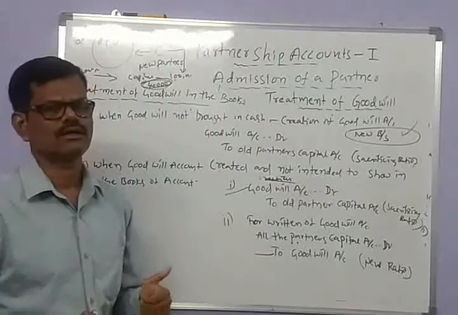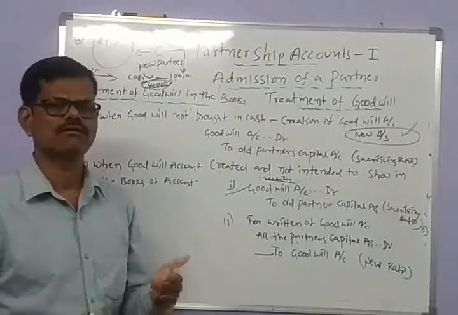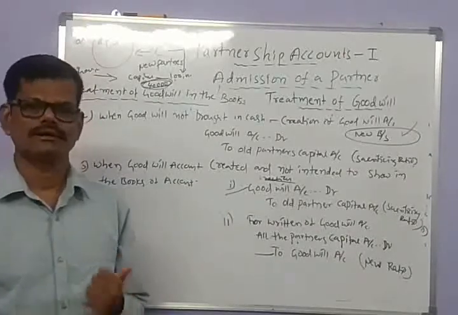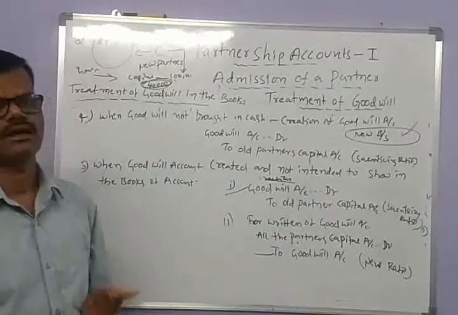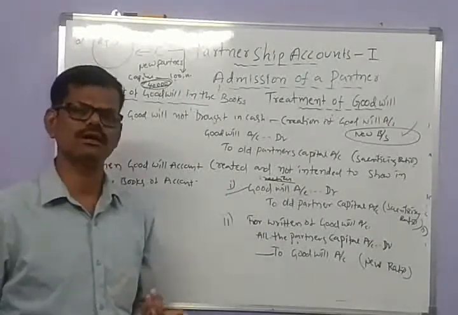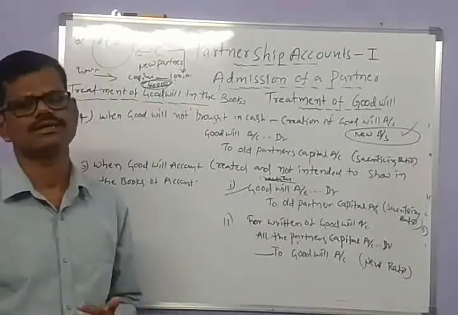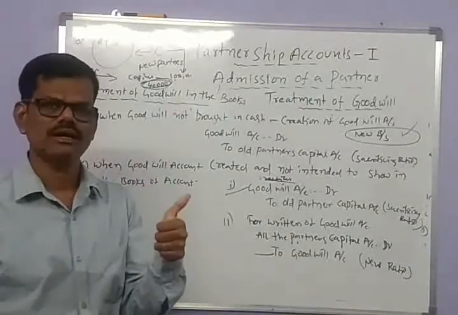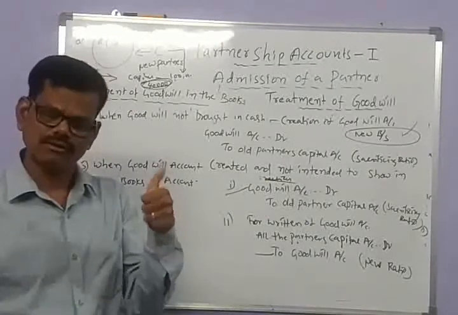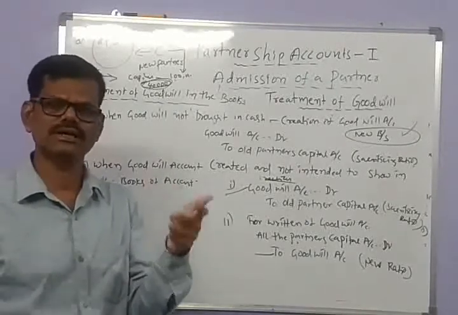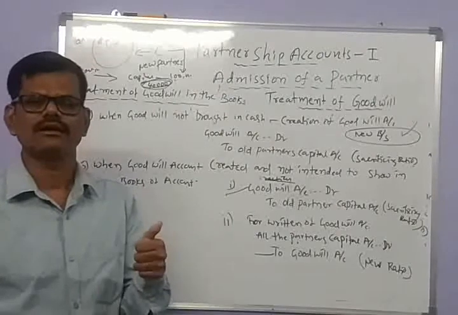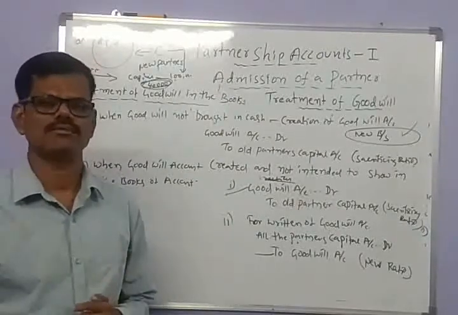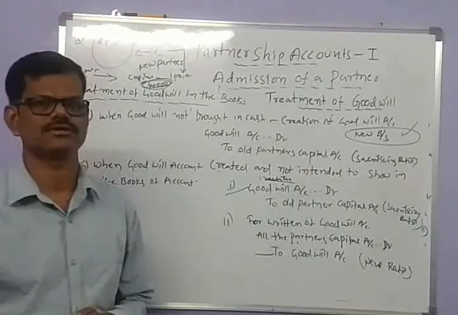That is the first thing. And the second one: goodwill is paid in the form of cash, and the old partners intend to continue the goodwill amount as additional capital. Then the cash account is debited, and the goodwill account is once created and again debited, and the amount is transferred to the old partners capital accounts as per the sacrificing ratio.